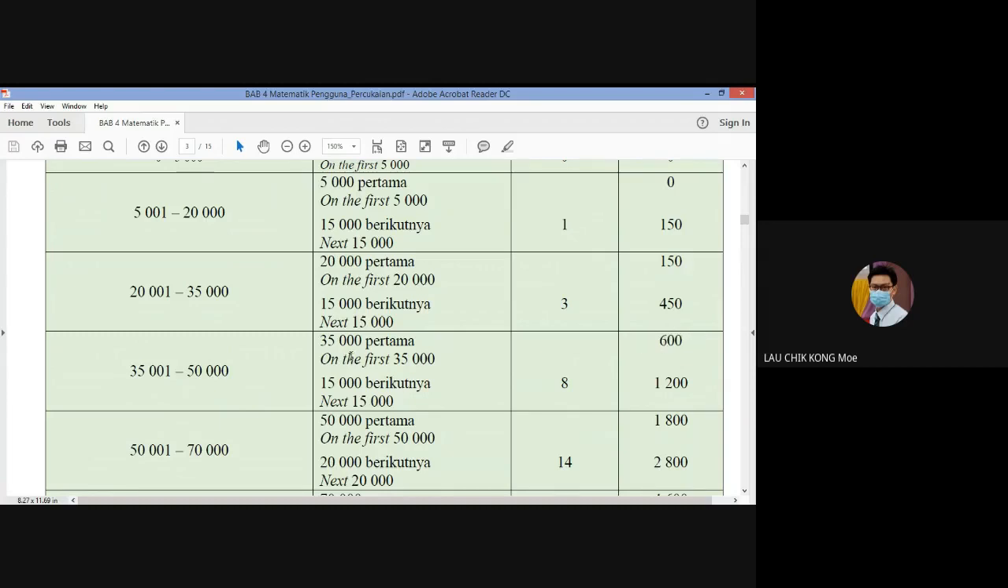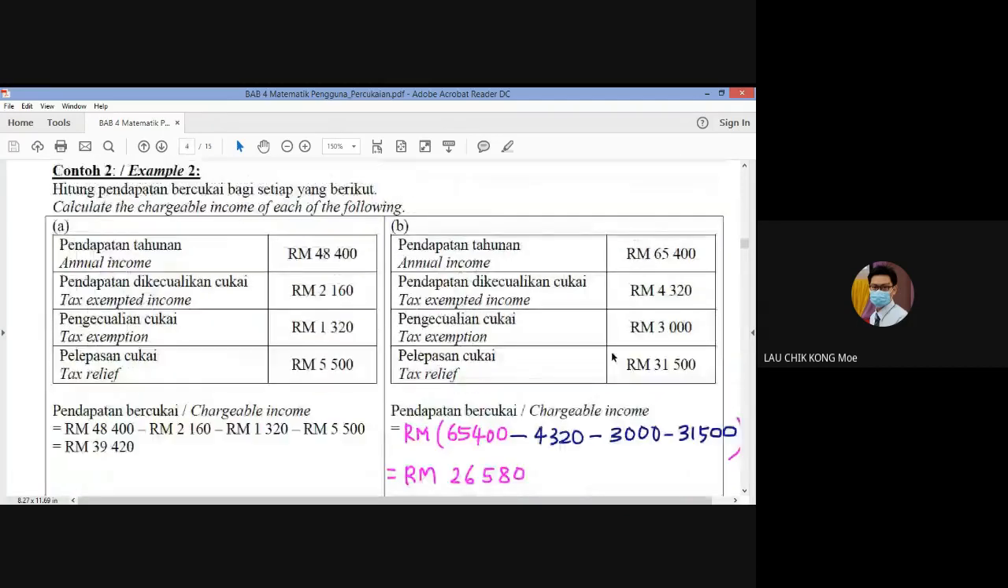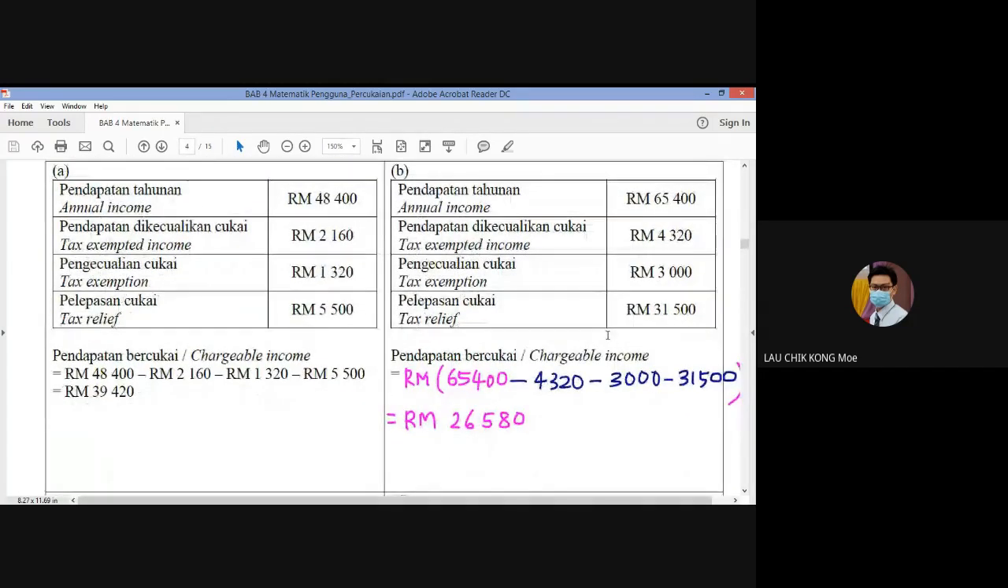And then because we have 39,420, 39,420 minus 35,000 is 4,420 ringgit times 8%. What is the total? And then we total out. That is the tax you need to pay. But in this section I didn't ask you to calculate the payment, we just calculate the chargeable income first. But I just let you know first.